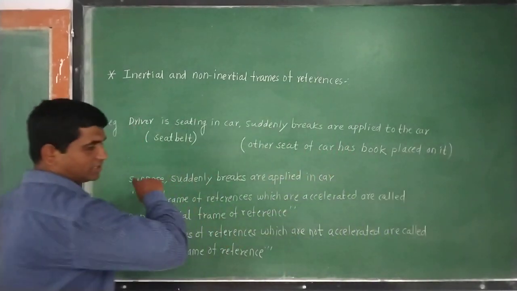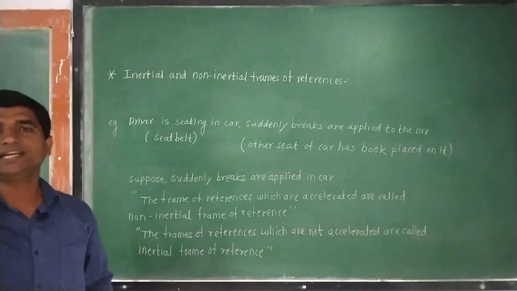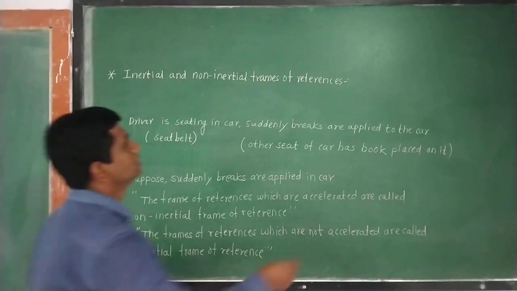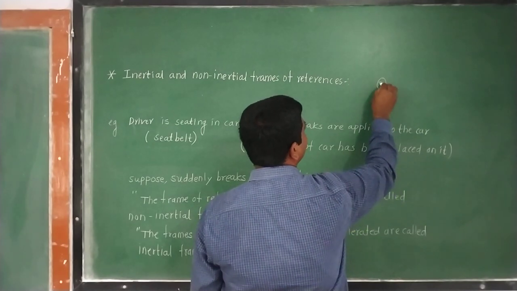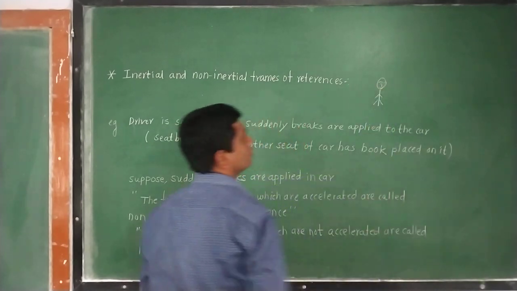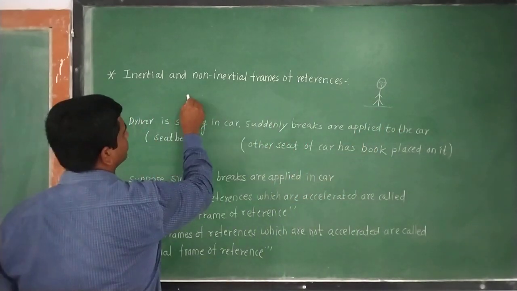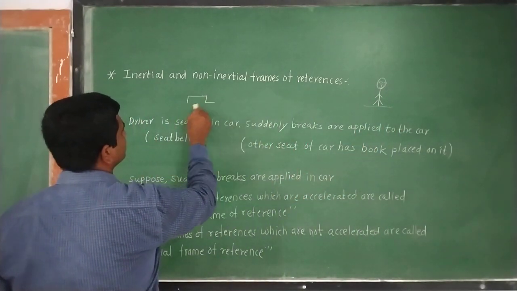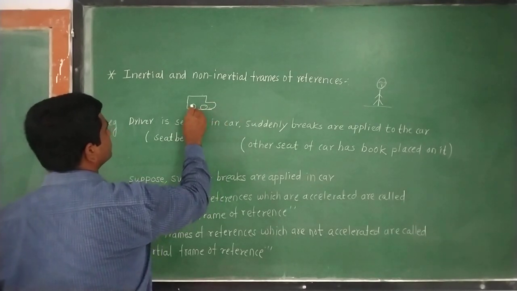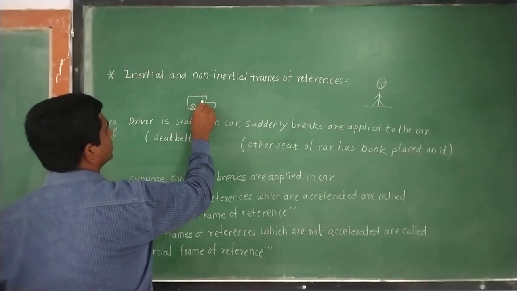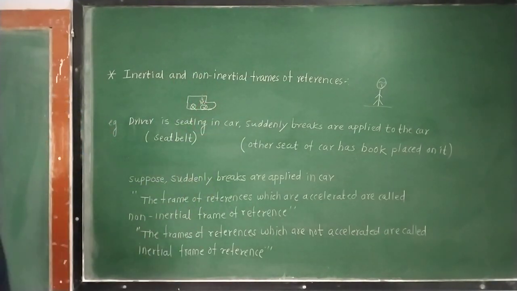When this incident is happening on a road, there is a third person standing on the road. Let us say here is another person standing on the road, and the car is at this point, for example. Here the person is sitting, and on the other seat there is a book.